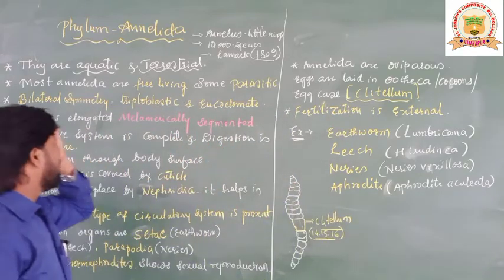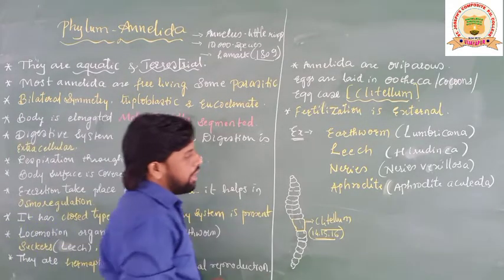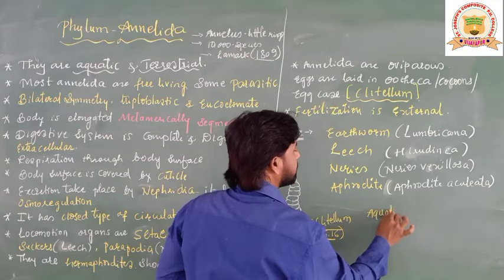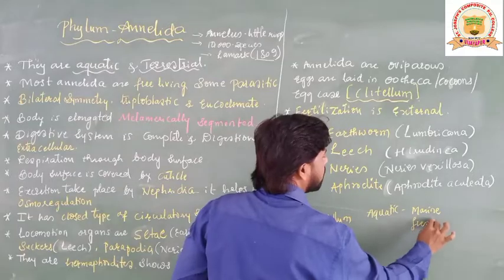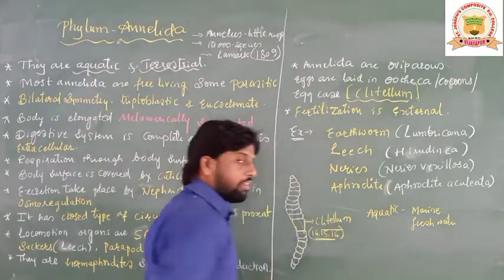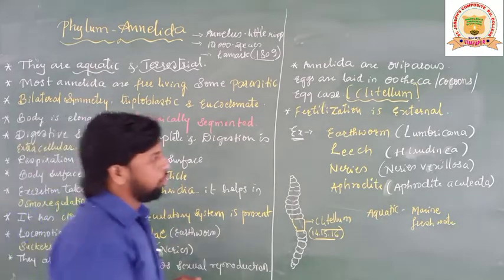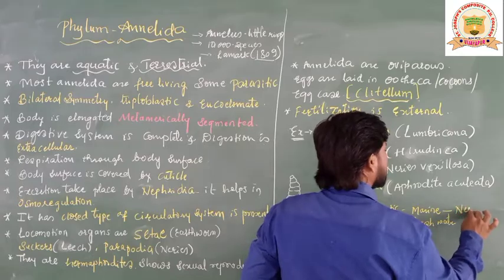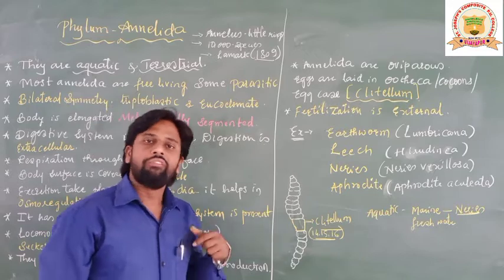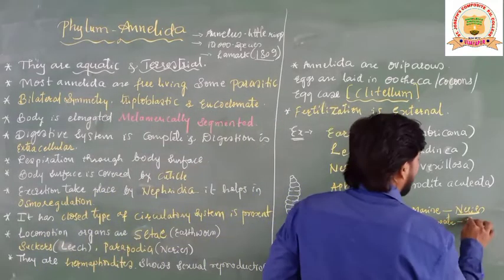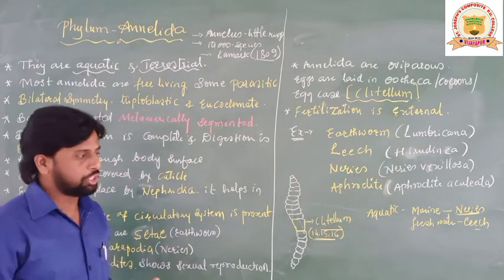Moreover, among the aquatic ones, they may live in marine water, students. Even some of them live in freshwater forms. For the marine group of animals, the example we can give here is Nereis. Some other animals are seen in freshwater, as we see in the leech. Leech is one example of Annelida which lives in freshwater.